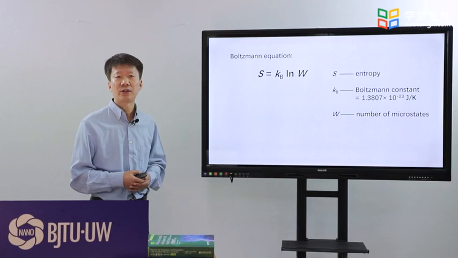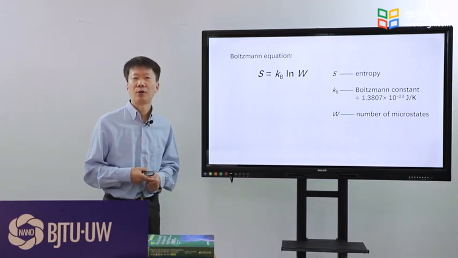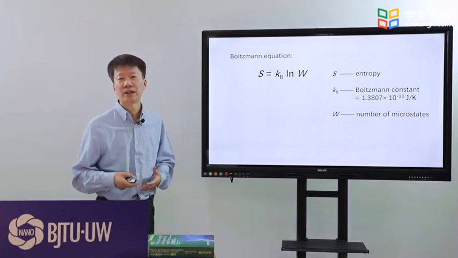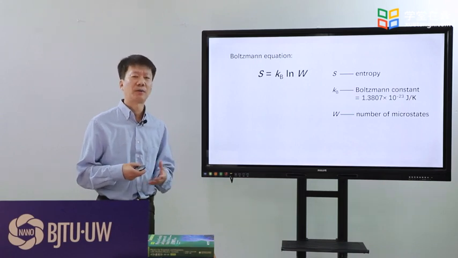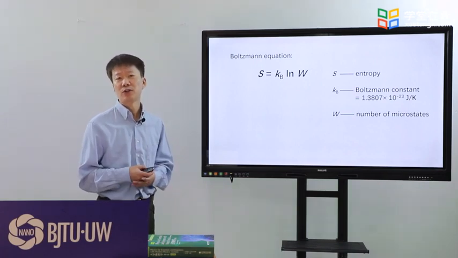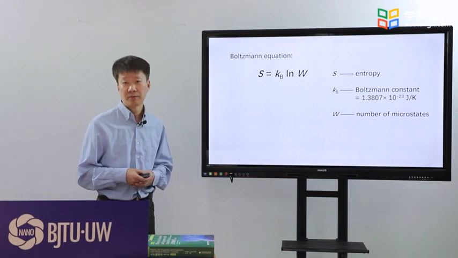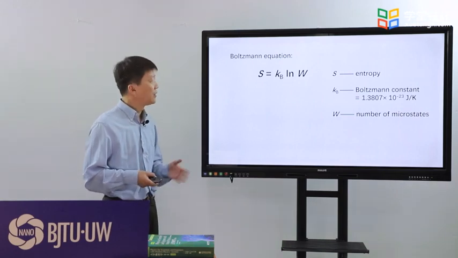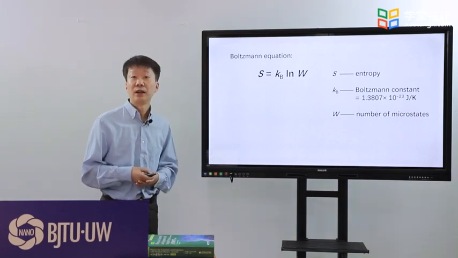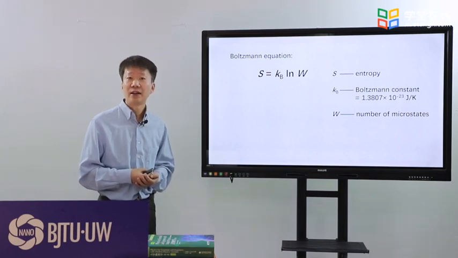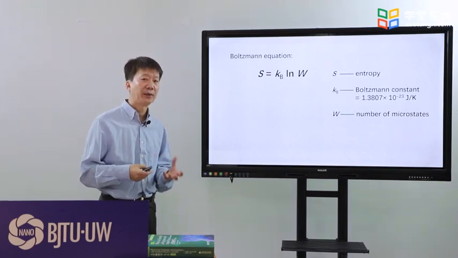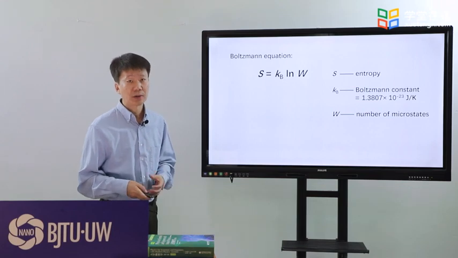But for a real system, there are almost countless microstates. It's not possible to use the Boltzmann equation to calculate the entropy. Anyway, this equation does show us clearly the relationship between the entropy and the microstates.